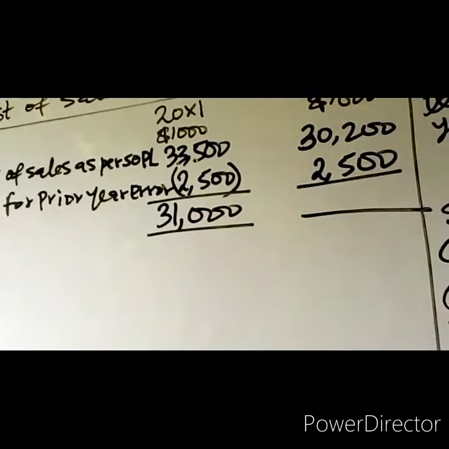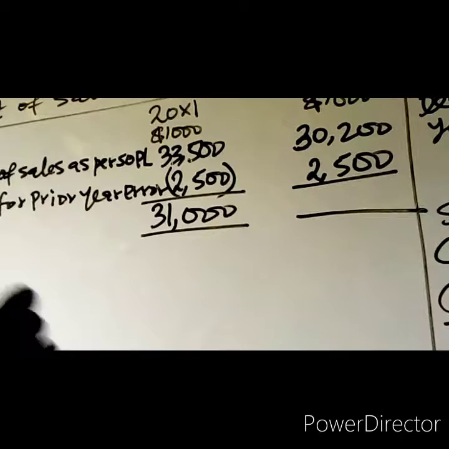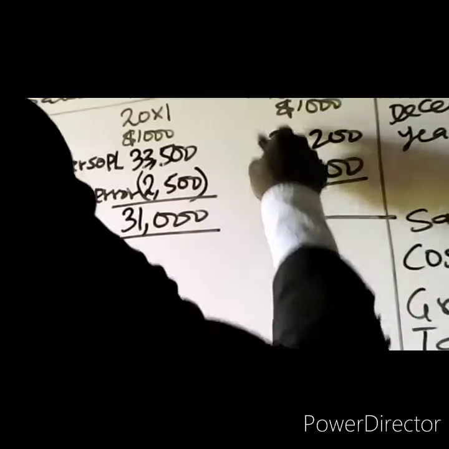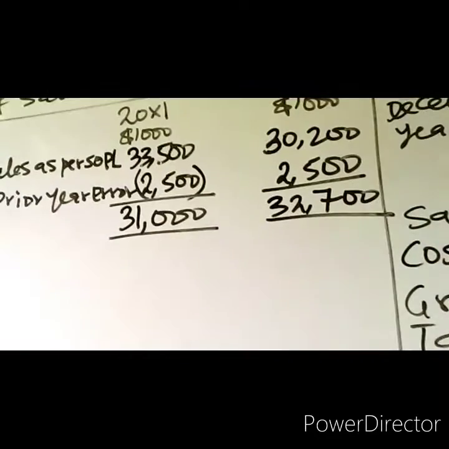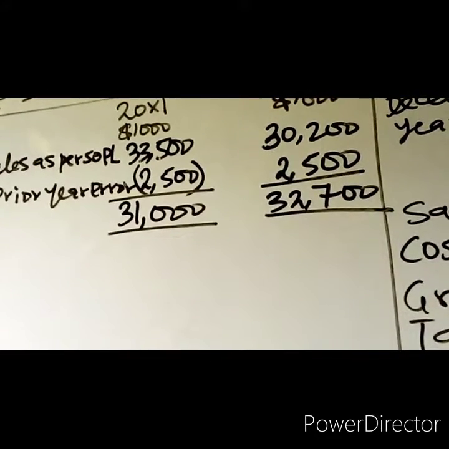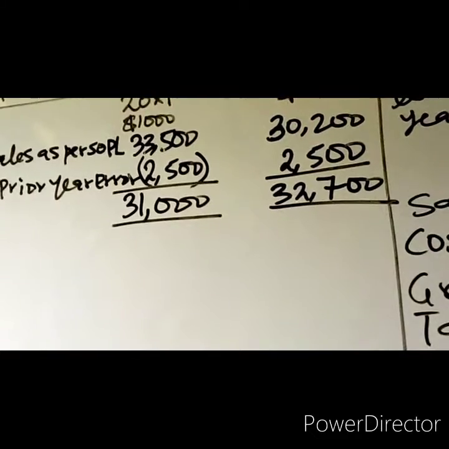31,000. That is the cost of sales adjustment in 20X1. Then for 20X0, if you add this, you have 32,700. That is the cost of sales adjustment. So you now prepare the revised income statement.